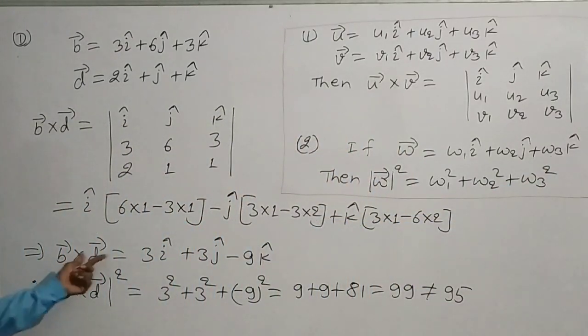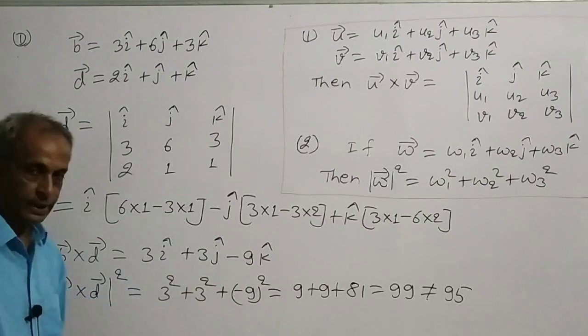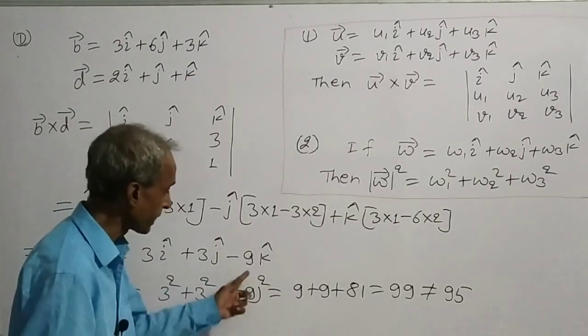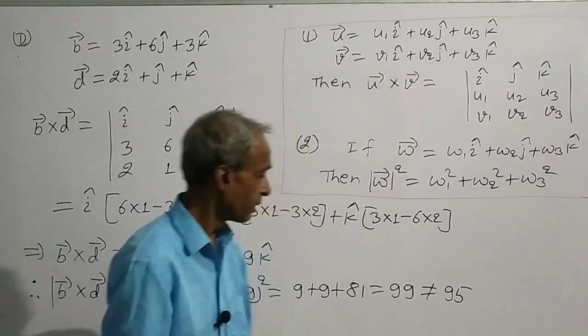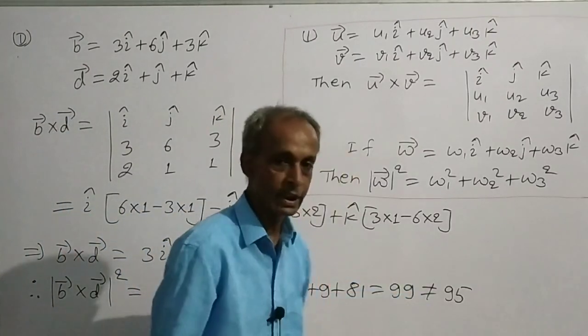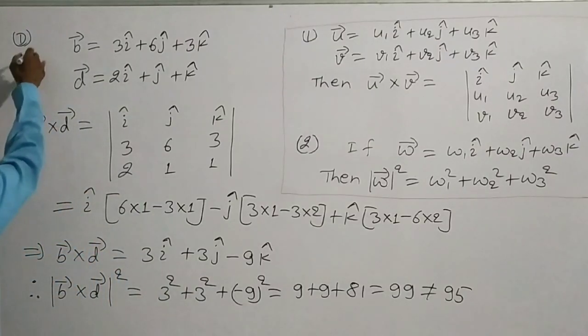Since B cross D is equal to this vector, the square of the modulus of this vector will be equal to 3 square plus 3 square plus minus 9 square. This is equal to 99, which is not equal to 95. Therefore, this option is incorrect.